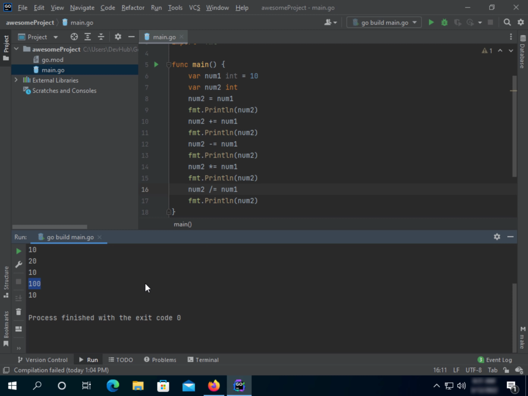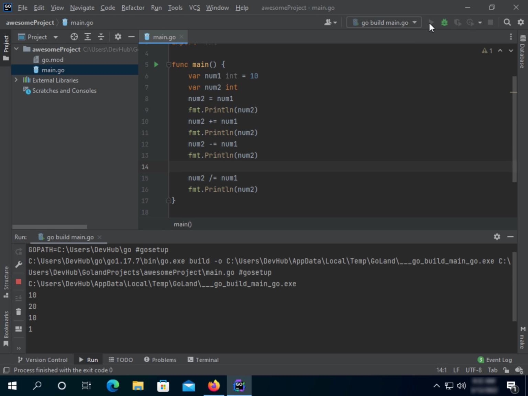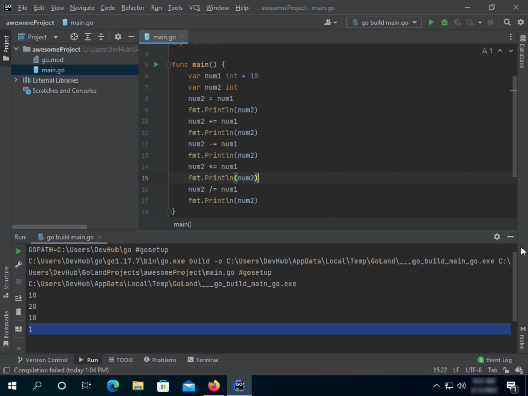Actually it divided 100 by 10, because it became 100 and then it divided 100 by 10, so there are 10 tens in 100. Let's remove this one so you won't get confused again, and we run it one more time. See, 1, there is one 10 in 10. I hope you understand what I mean.